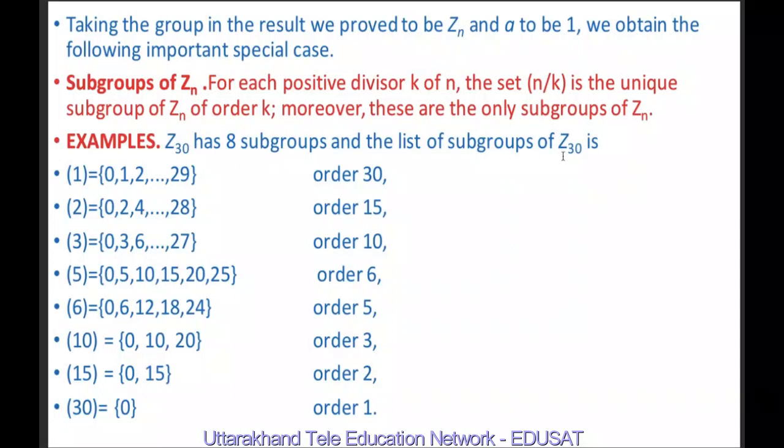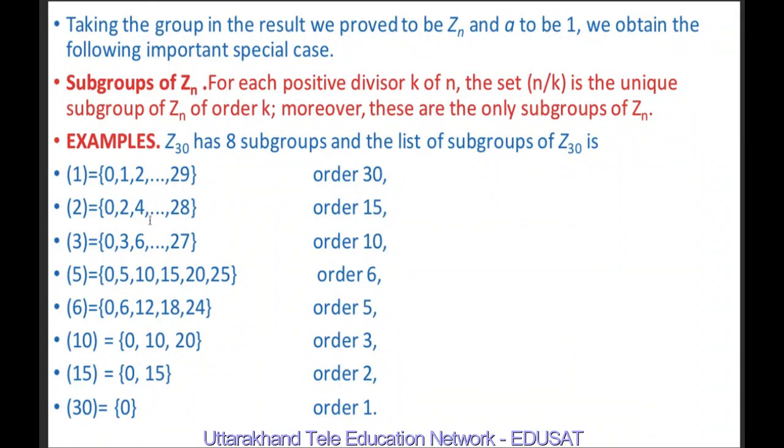And the list of subgroups of Z30, like in the previous case, we will write the subgroups of order 30, 15, 10, 6, 5, 3, 2 and 1. So the cyclic group generated by 1 is 0, 1, 2, up to 29. The cyclic group generated by 2 is nothing but 0, 2, 2 plus 2, 2 plus 2 plus 2, which means 0, 2, 2 into 2, 3 into 2, 4 into 2, up to 14 into 2.